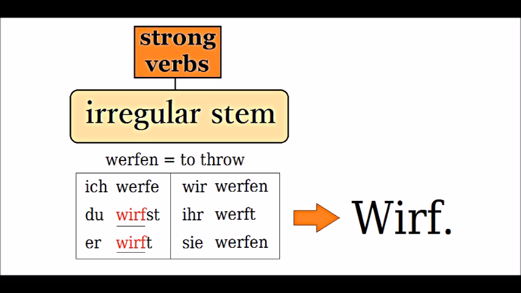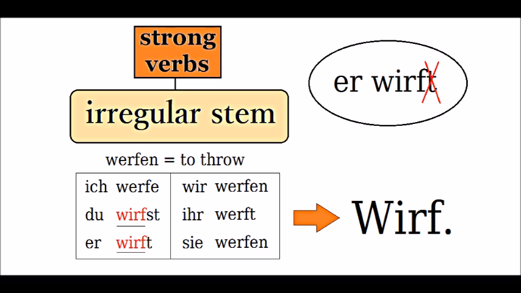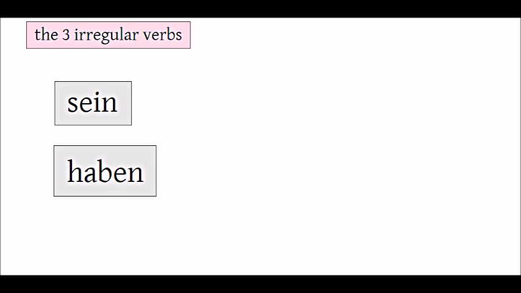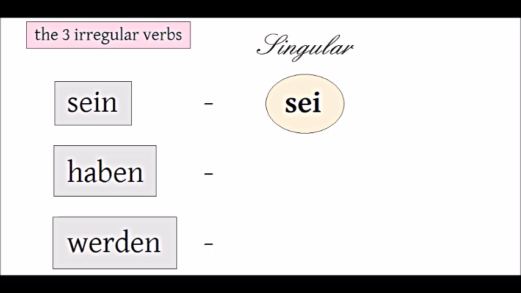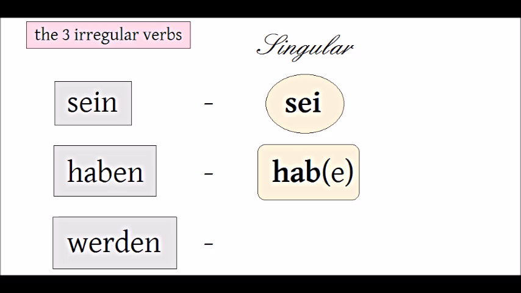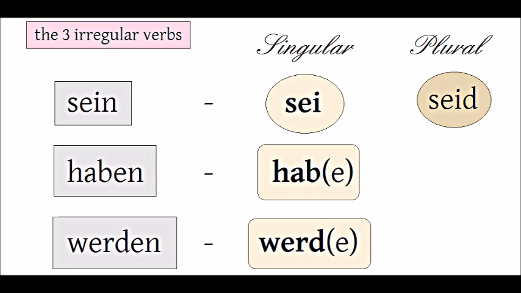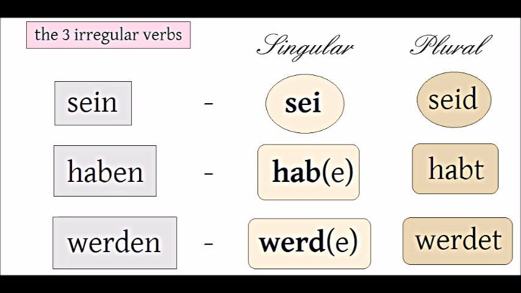If you don't know what the irregular stem is, just take the third person singular and remove the T. That is the stem. As this irregular stem only occurs in the singular, this exception does not affect the plural imperative. By the way, the imperative form for the three irregular verbs, sein, haben, and werden, are sei, habe, werde. And the plural forms are seid, habt, werdet.